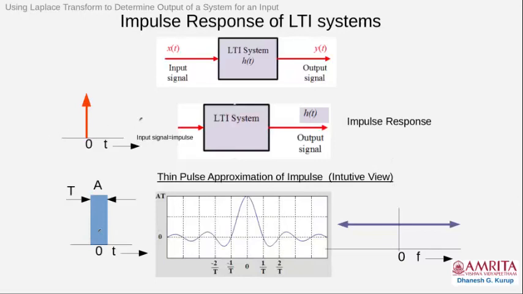In the frequency domain, the impulse is a flat curve which contains all kinds of frequencies, minus infinity to infinity. The reason is that you can imagine the sinc pulse with the first peak, first zero, and the zeros tending to infinity. That's why you can approximate an impulse with a flat spectrum.